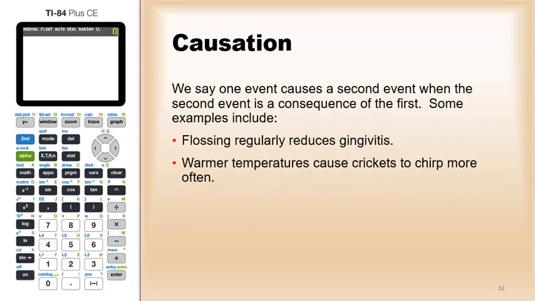Okay. We say one event causes a second event when the second event is a consequence of the first. So, some examples of those. Flossing regularly reduces gingivitis. And warmer temperatures cause crickets to chirp more often. We'll talk about that one more in the next lesson.